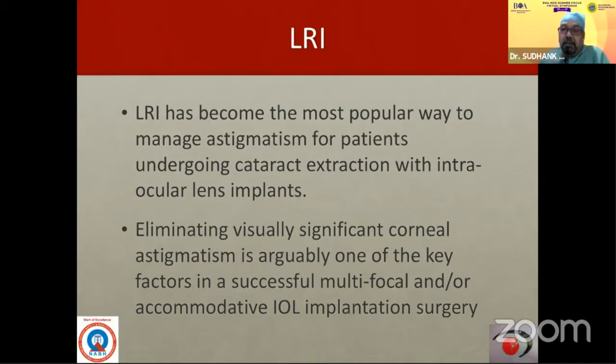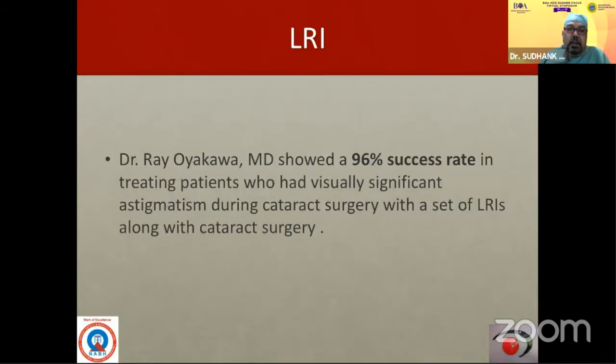So when we're talking about removing all the astigmatism, it is actually in premium IOL. With a normal IOL, sometimes a small astigmatism doesn't matter because it gives you a decent kind of vision.